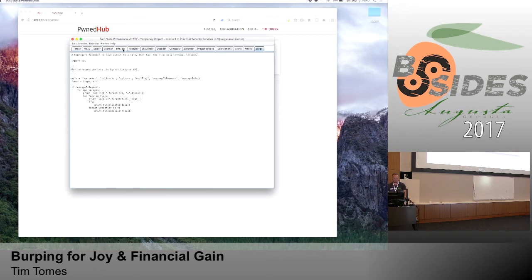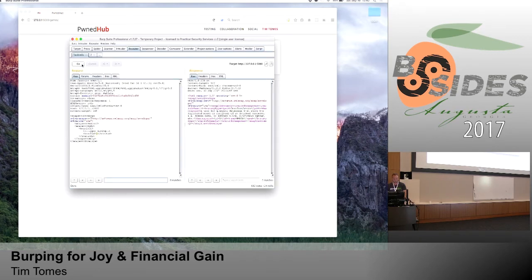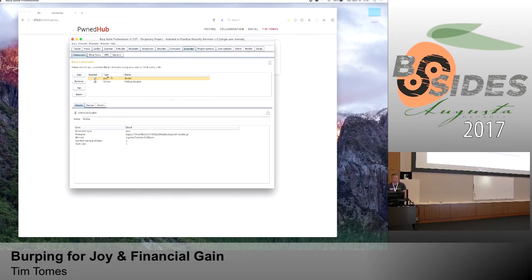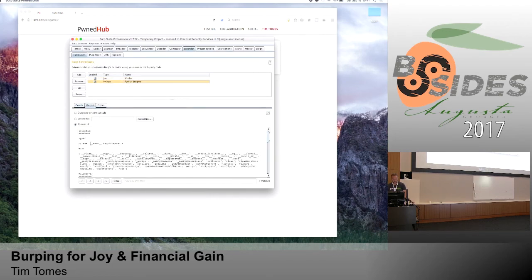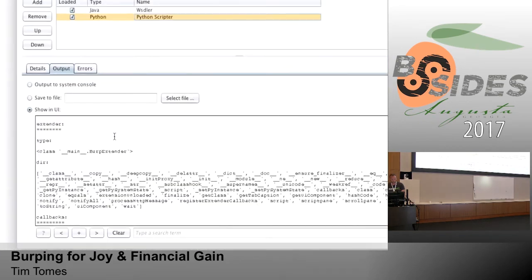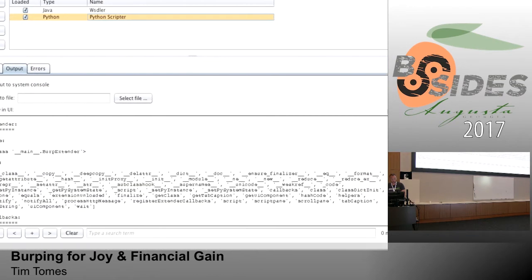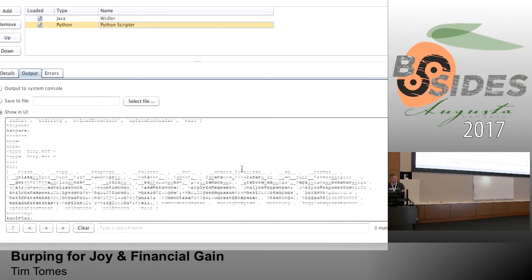So I'm just going to go into Repeater, and I'm just going to launch this thing. And then under the Extender tab, Python scripter output, you see this is the standard out for our script. You see all the information in there.